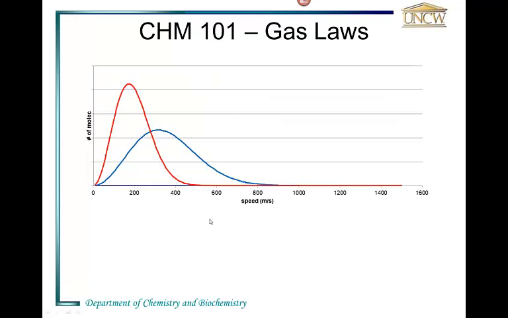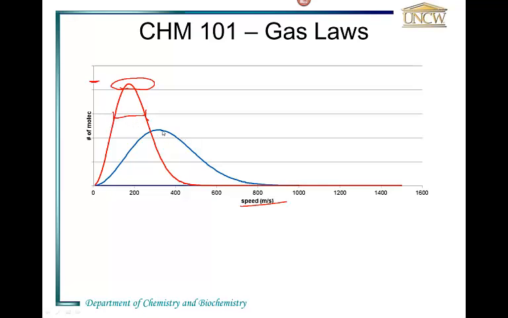So here you see 2 graphs, and it's important to make sure that we understand what we're talking about here. On the x-axis, we have speed on the order of meters per second. Remember, a meter is about a yard, so these are yards per second, if you will. On the y-axis, we have the number of molecules that are moving at that speed. So you can see that at this maximum here, more molecules are moving at this speed than in any other. And that speed for this particular sample is about 150 meters per second. Notice also that the distribution is reasonably narrow.